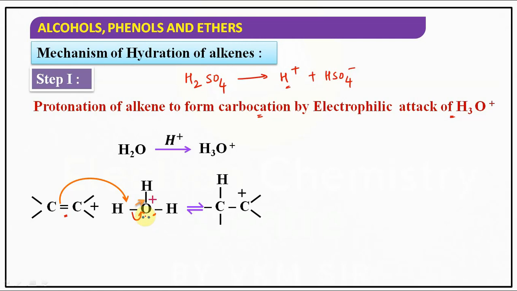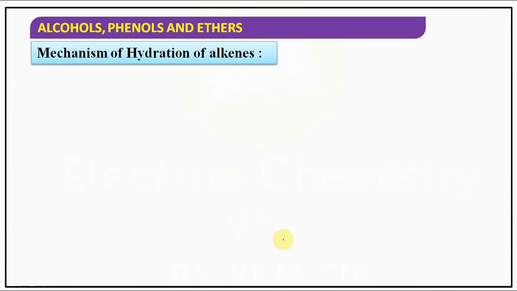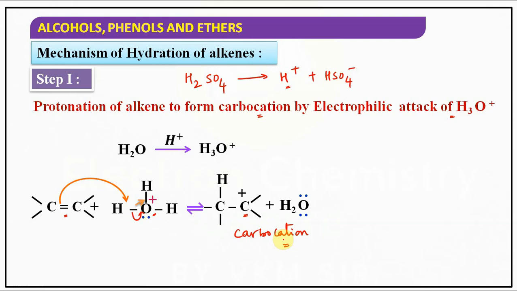So we are polarizing this bond, that means the electron density from H is taken by O. This H is removed as H plus, which combines over here. Carbon with positive charge is called a carbocation.